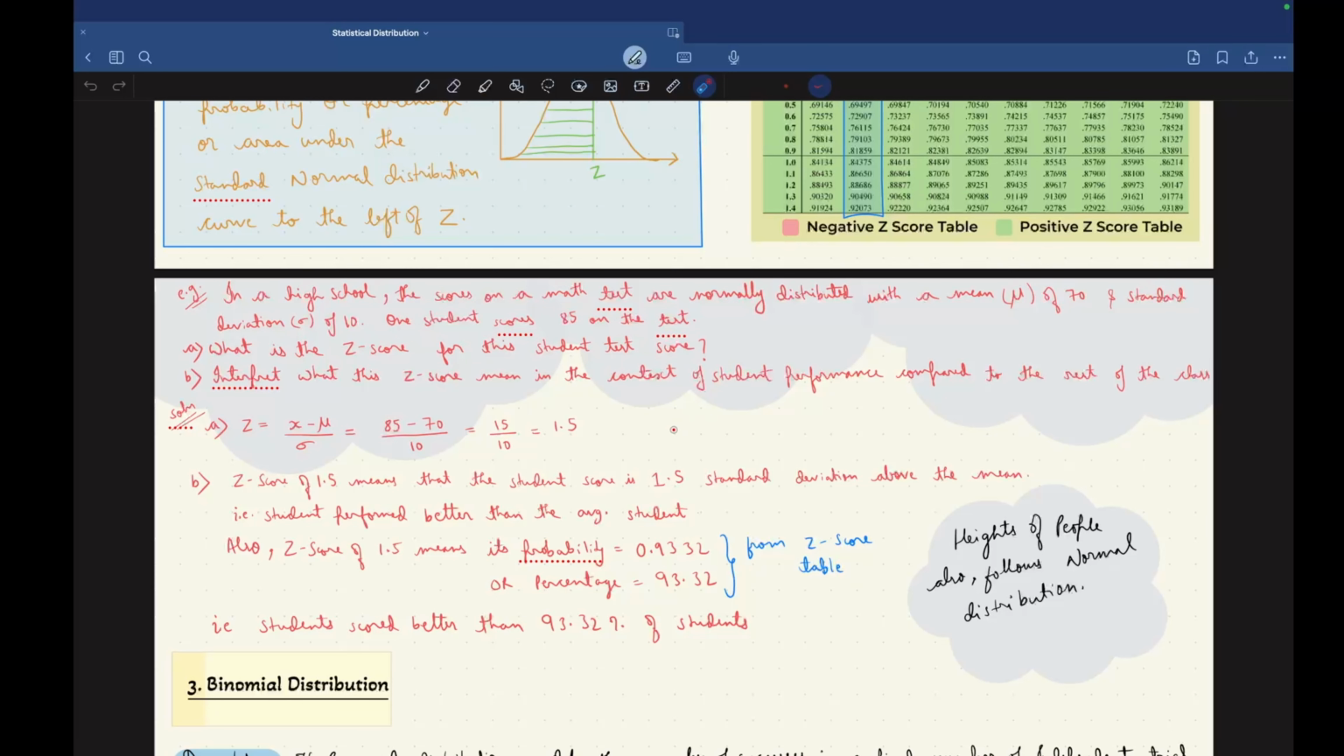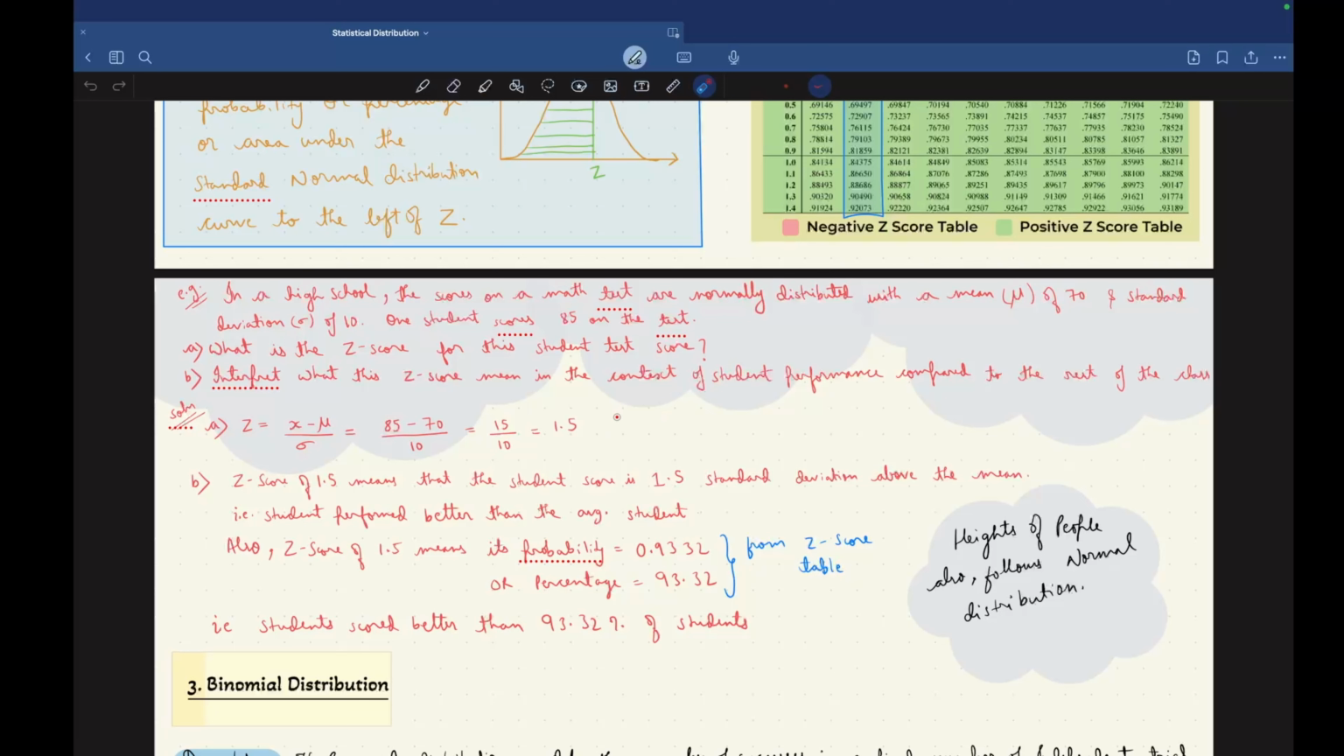Now to find the z score, as we know, z is equal to the data point minus mu, divided by the standard deviation. We have been given the data point is 85, mu is 70, and standard deviation is 10. So z score is equal to 85 minus 70 divided by 10, which after solving we get 1.5. Now what does this z score of 1.5 mean? A z score of 1.5 means that the student's score is 1.5 standard deviations above the mean.